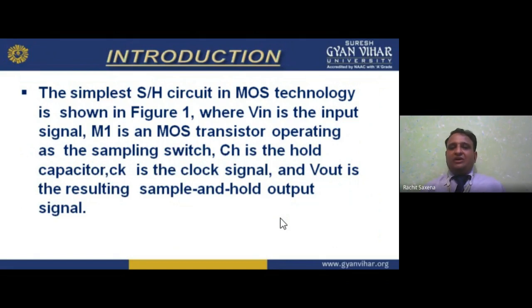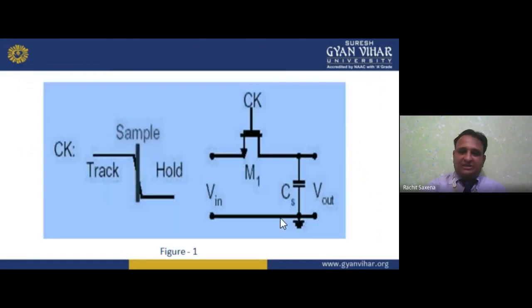circuit. Here Vin is the input signal, and M1 is a MOS transistor operating as the sampling switch, see here. This is your sampling switch. This is the clock. This is the holding capacitor. Here we have the output and the input. So we can say the clock frequency we have.